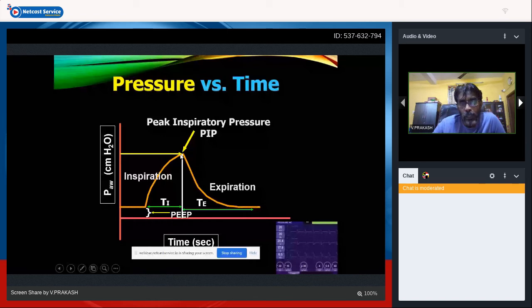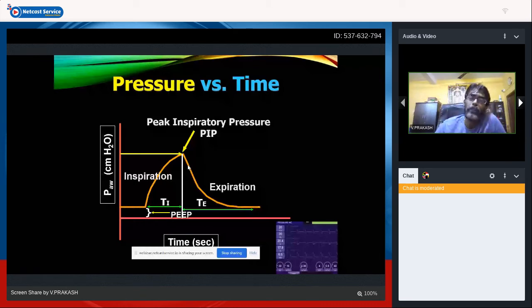Once it reaches a pressure of 20, it stays there until the TI is over, and after the particular TI period, it starts falling down, in the case of a time cycled ventilator. So until the TI, your pressure is there, and then comes your TE. At the end of TI, your lung pressure is going to be around 20. So the expiratory pressure is PEEP. Air always flows from higher pressure to lower pressure, so from inside, it starts moving out.